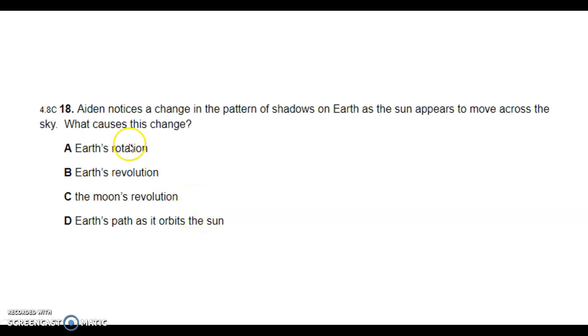Question 18. Aiden notices a change in the pattern of shadows on Earth as the sun appears to move across the sky. What causes this change? A, Earth's rotation. B, Earth's revolution. C, the moon's revolution. D, Earth's path as it orbits the sun.